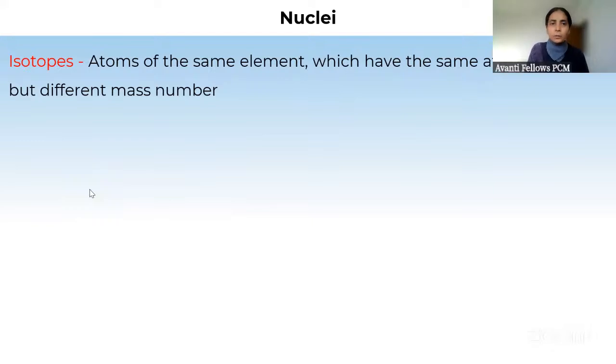Now, what is isotope? You already know isotope means elements which have the same atomic number but different mass number.